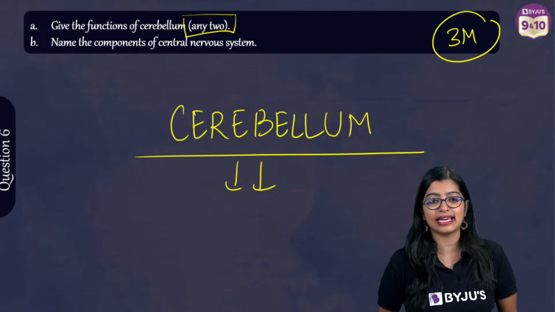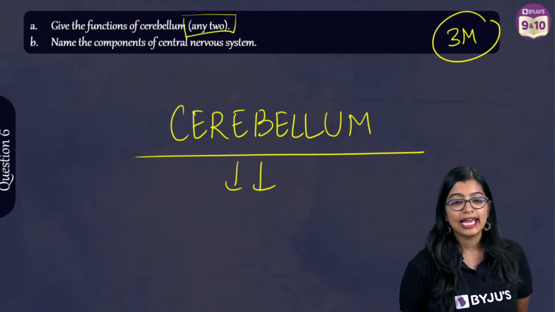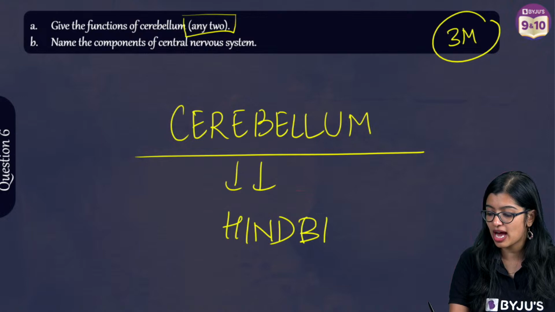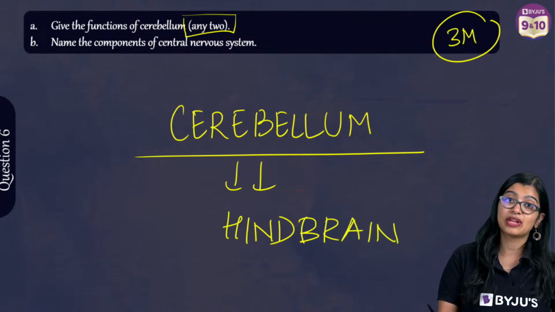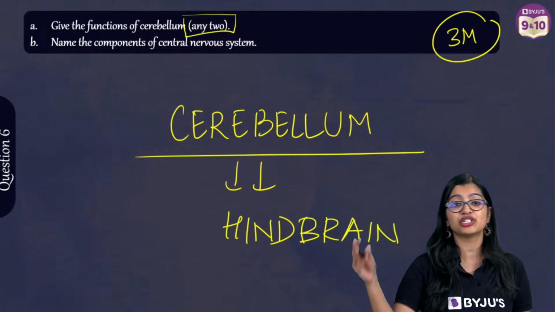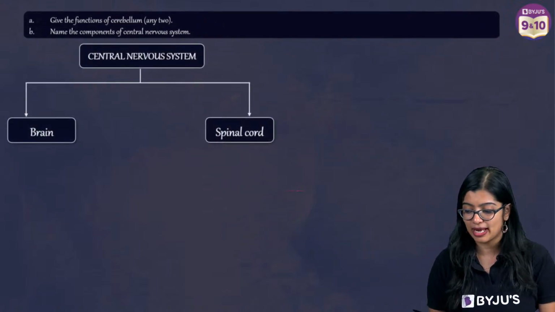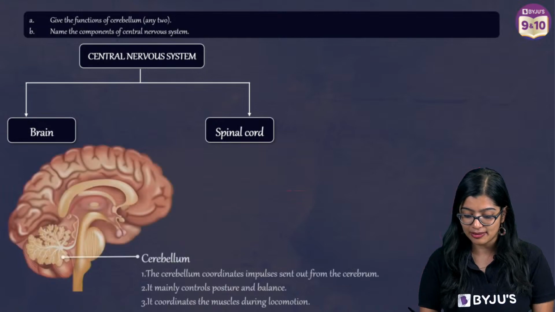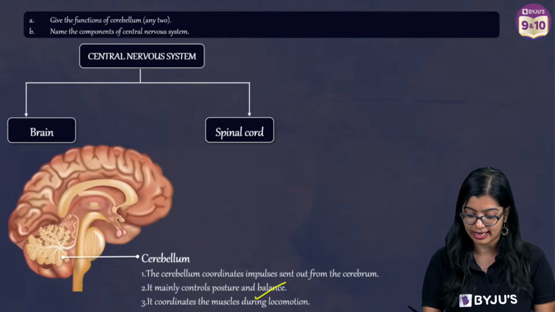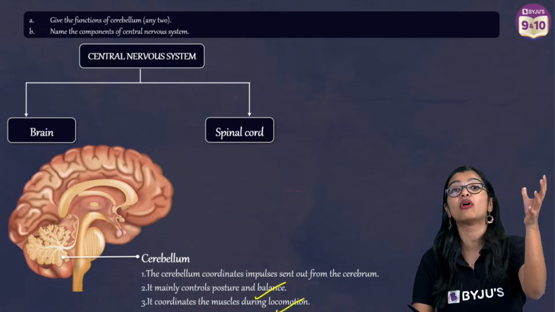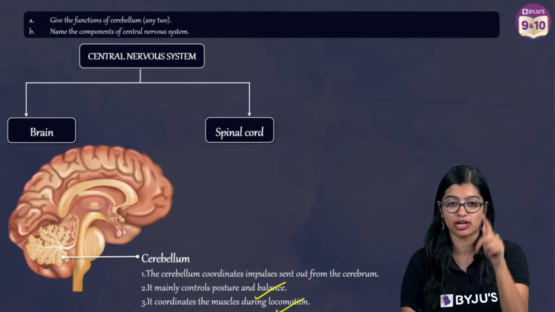Yes, exactly. It is hindbrain. So this right here is part of the hindbrain. Cerebrum is part of the forebrain, which regulates voluntary actions. But when you talk about cerebellum, it is necessary for maintaining posture and body balance, and it coordinates all the muscular activities.